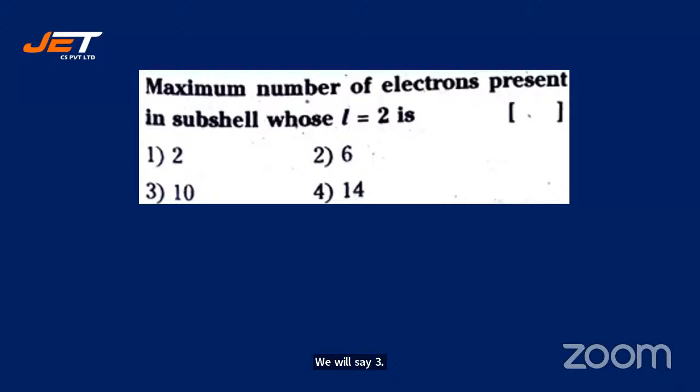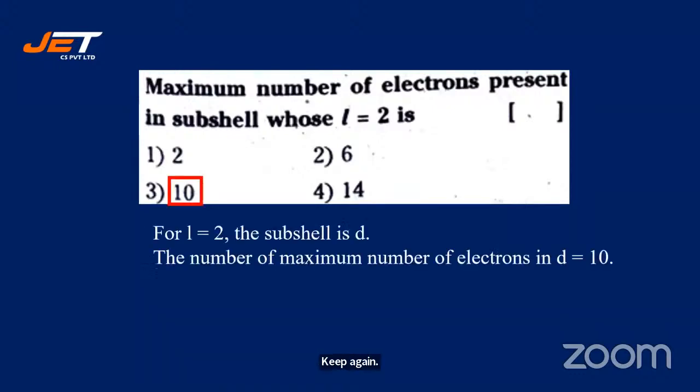Sidhu says 2. Think again. L is equal to 2, which subshell is it talking about? The subshell is D. So the maximum number of electrons in the D subshell is 10. So 3 is right.